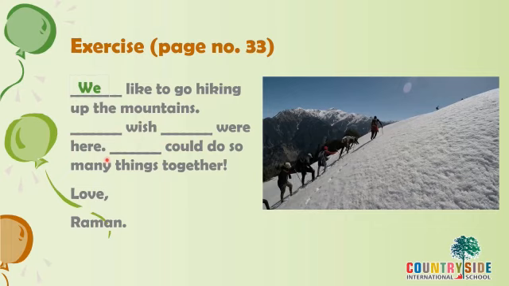Now Raman is writing a letter to Gagan. So what is Raman saying? I wish you were here. He's writing to Gagan that I wish you were here. Dash could do so many things together. If Raman and Gagan were together, they could have done many things together and enjoyed a lot. So what will we write? We could do many things together. Love, Raman.